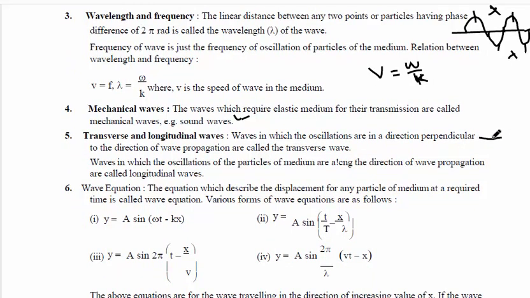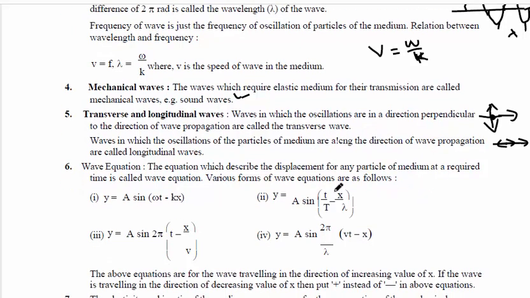Okay, so then what are transverse and longitudinal waves? Transverse waves means the particle vibrates perpendicular to the propagation. If a particle vibrates perpendicular to the propagation, it is called a transverse wave. And if the particle vibrates along the propagation, it is called a longitudinal wave. Example, light is a transverse wave, whereas sound is a longitudinal wave.